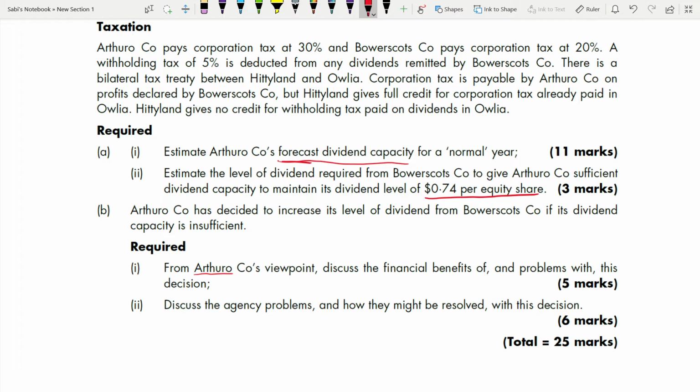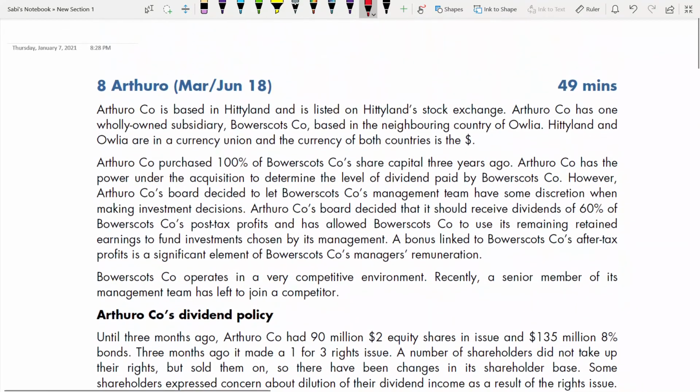Next, we have to discuss the agency problems and how they might be resolved with this decision. So we need to talk about the agency problems and solutions. Now let's go to the case study.